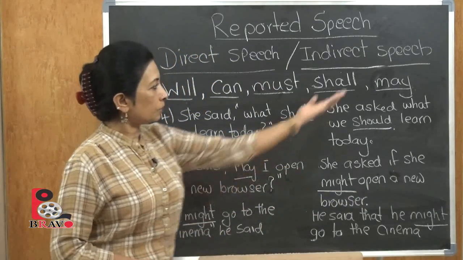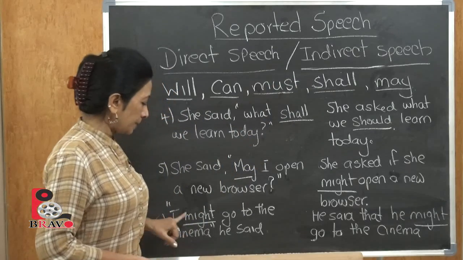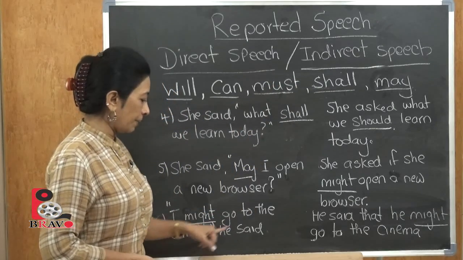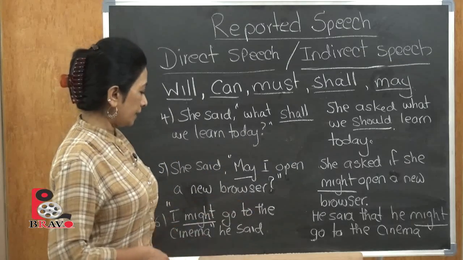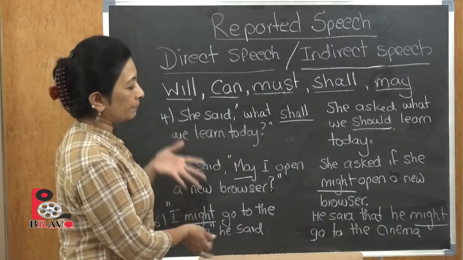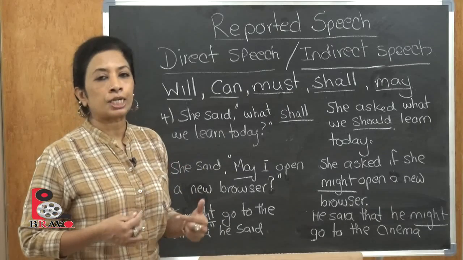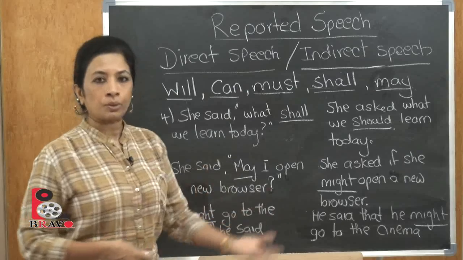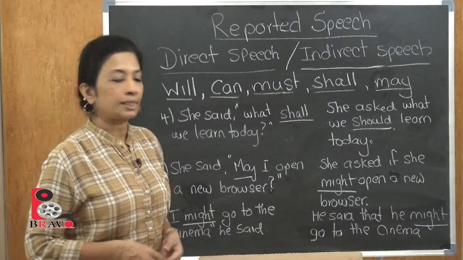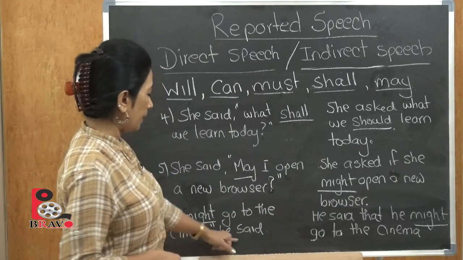The example, we'll go in the reverse format, is: "I might go to the cinema," he said. It's very similar to the examples we are seeing. It's just the tense is changing, the verbs are changing. So here "I might go" means he's planning to go. So it's a future tense. "I might go to the cinema," he said.